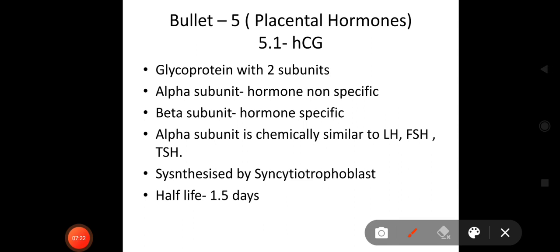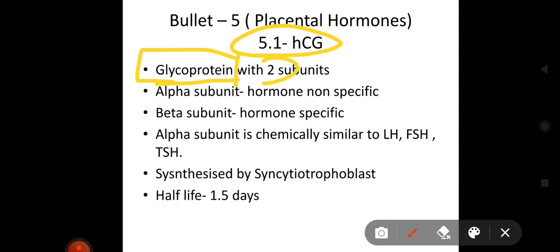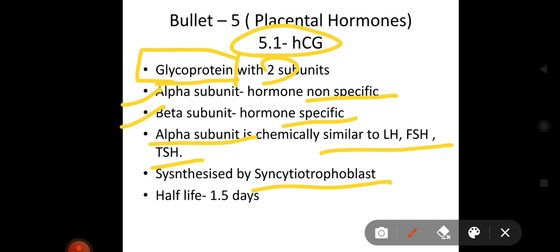Next is placental hormones, an important topic. HCG is a very important placental hormone. Human chorionic gonadotropin is a glycoprotein and has two subunits: first is alpha, second is beta. The alpha subunit is hormone non-specific and the beta subunit is hormone specific. Why is the alpha unit non-specific? Because it is chemically similar to LH, FSH and TSH, while the beta subunit is specific to HCG. HCG is synthesized by syncytial trophoblast, and the half-life of HCG is 1.5 days.